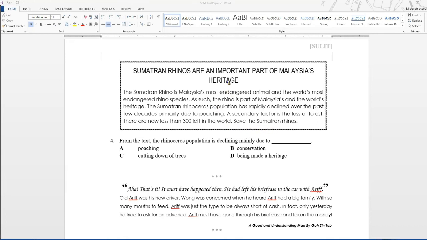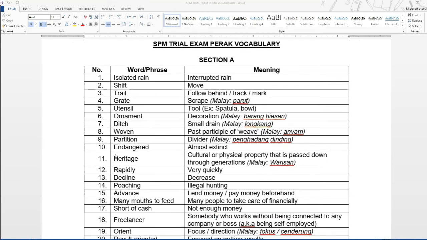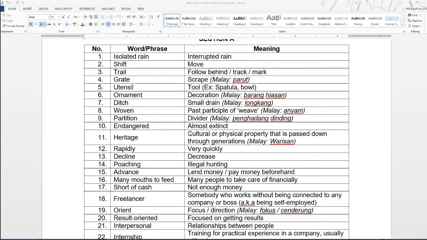Alright, so I am going to highlight the words that I want to discuss. So number 1 is heritage, endangered. Next one is rapidly, declined, decades, and poaching. Okay, so let's look at the meanings of the words here. Starting from number 10, endangered. Endangered means it's almost extinct. Okay, hampir pupus. Number 11, what is heritage?